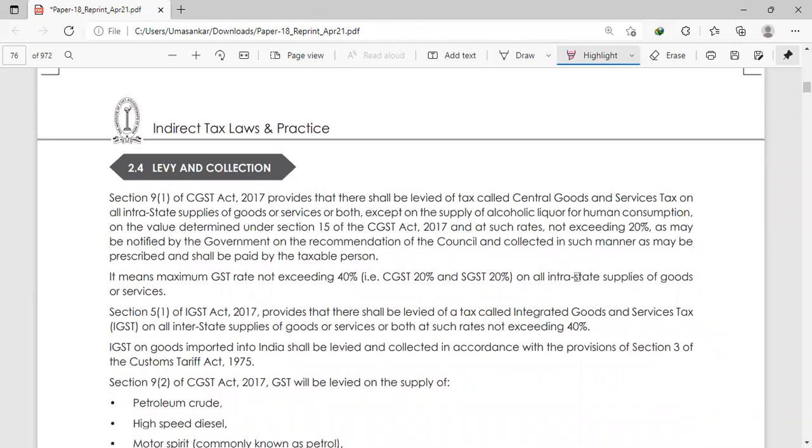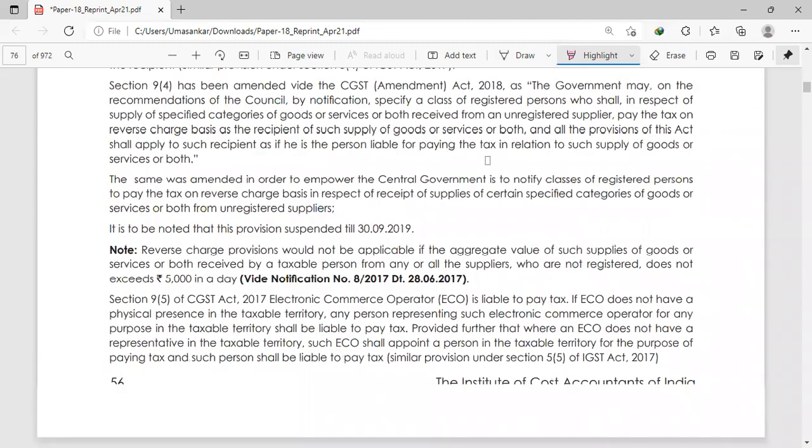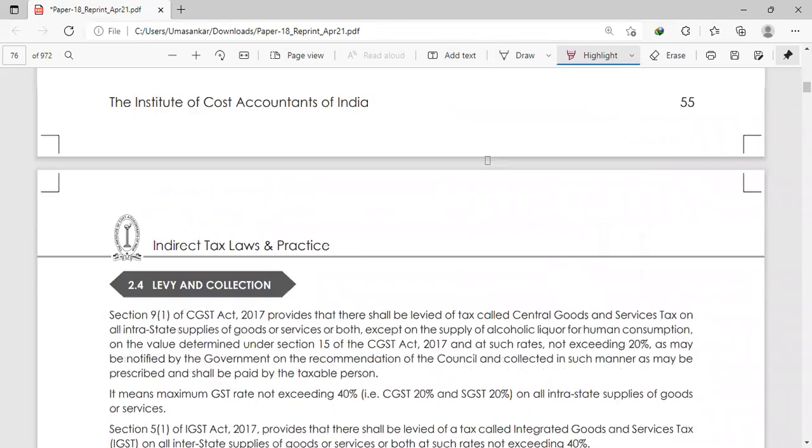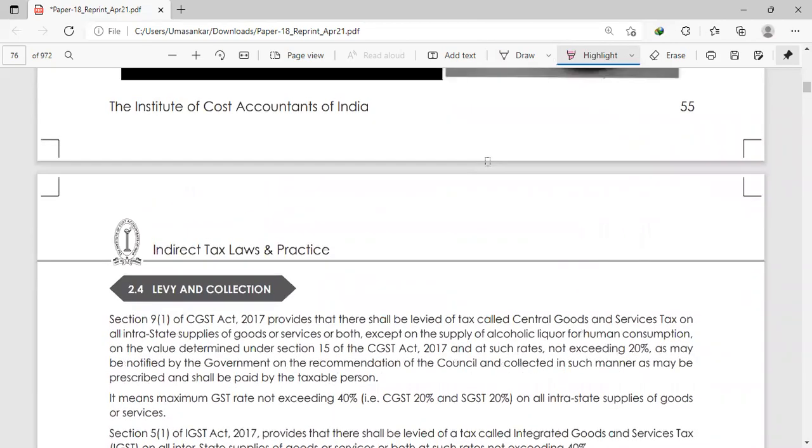Now we'll come back. Levy and collection. We'll come to section 9, which is our charging section. This will start in our next session. Right now I'm completing today's session. Yes, okay. Thank you.